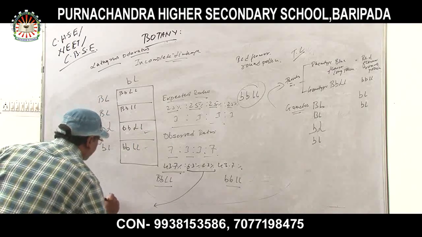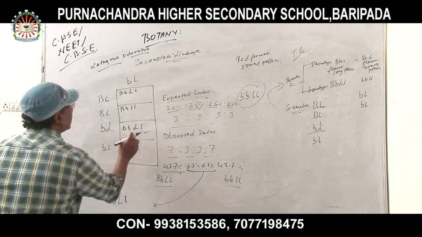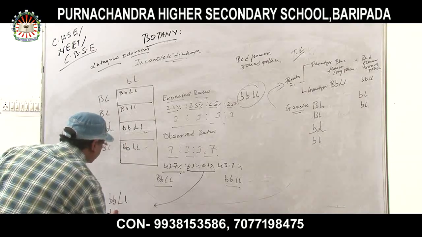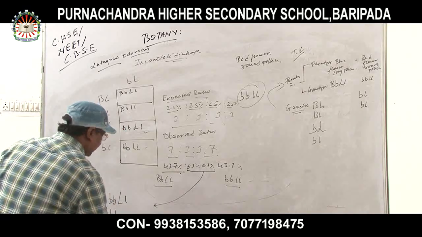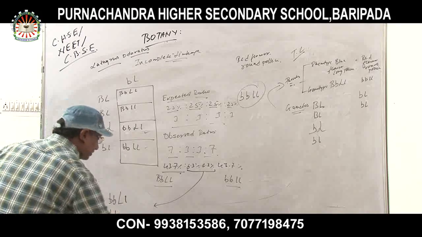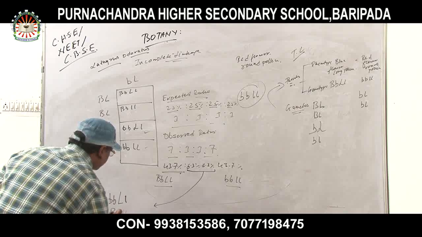Now 6.3%, small b, capital L, small l; and capital B, small b, small l, small l.